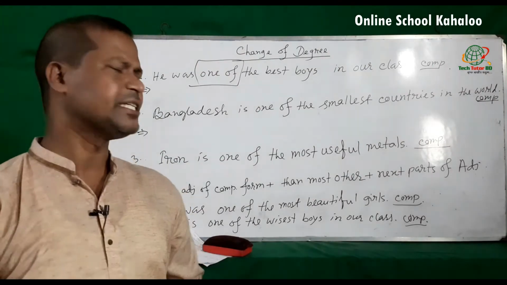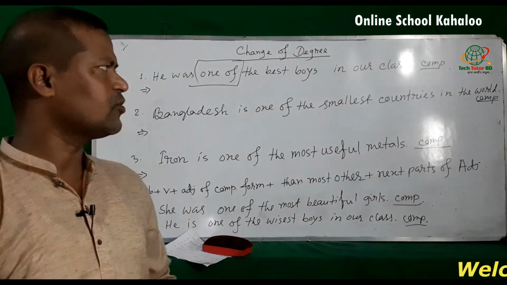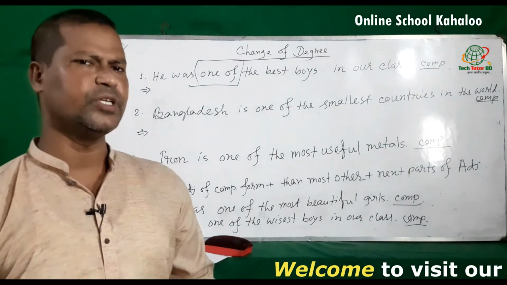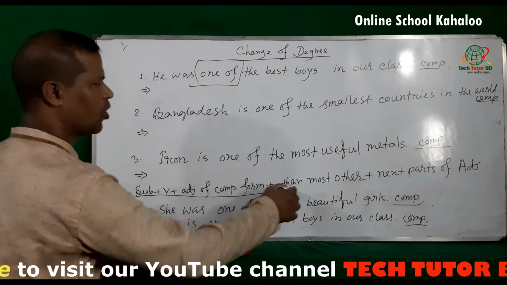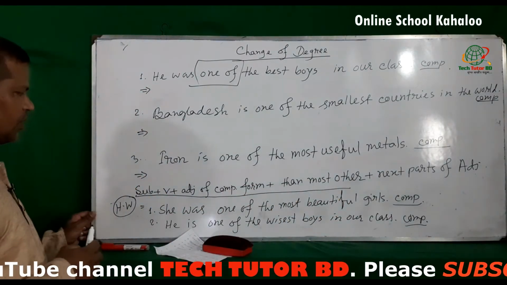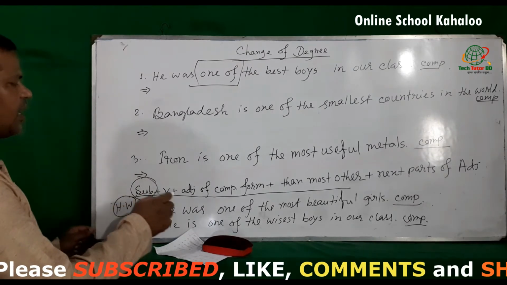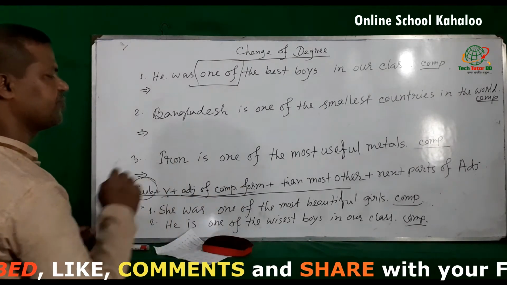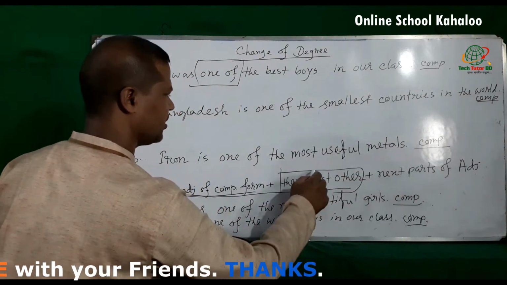If the superlative degree is with one of, to make it comparative form, we have to use this mentioned structure for making comparative form. Suppose subject plus verb, adjective of comparative form plus then most other.